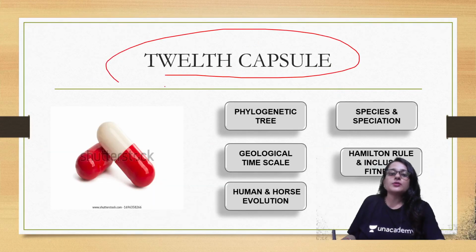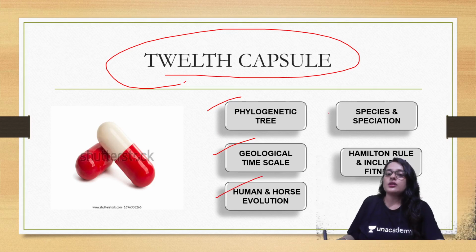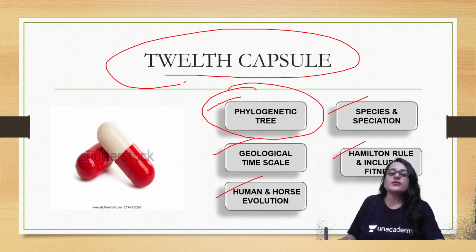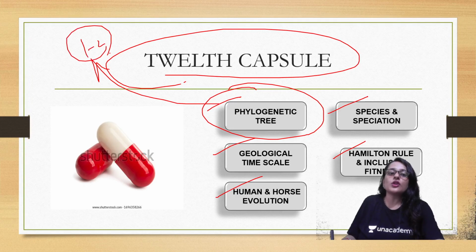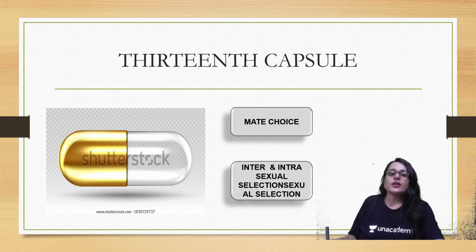Then in 12th capsule, you have to go through phylogenetic tree, geological timescale, human and horse evolution, species and speciation, then Hamilton rule, and inclusive fitness. This phylogenetic tree is very important, and 1 or 2 questions always come from this topic. And other things are also important. From this, one question always comes.